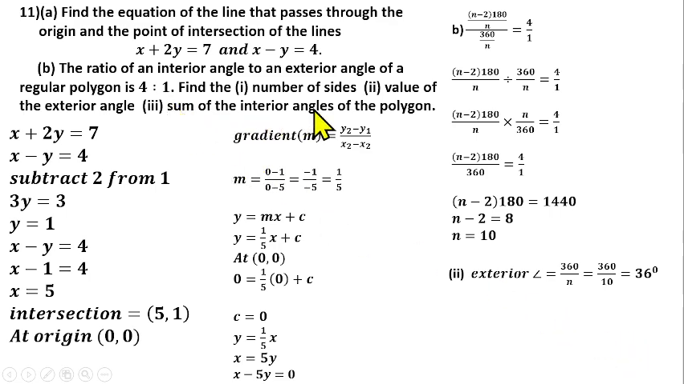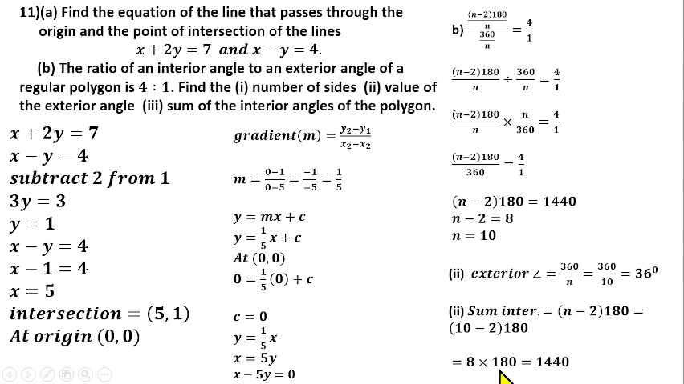They have to find the sum of the interior angles of the polygon. The sum of the interior angles of a regular polygon is n minus 2 multiplied by 180, where n is the number of sides of that polygon. In this case, our n is 10. So that will be 10 minus 2 multiplied by 180. That gives us 8 times 180, which is 1440 degrees as the sum of the interior angles. Now don't forget the degrees, because we are talking about angles.